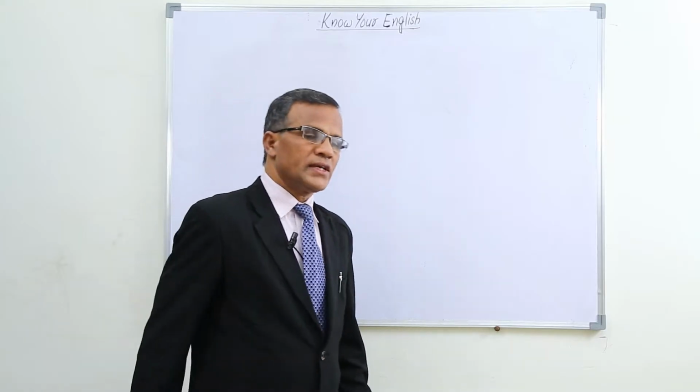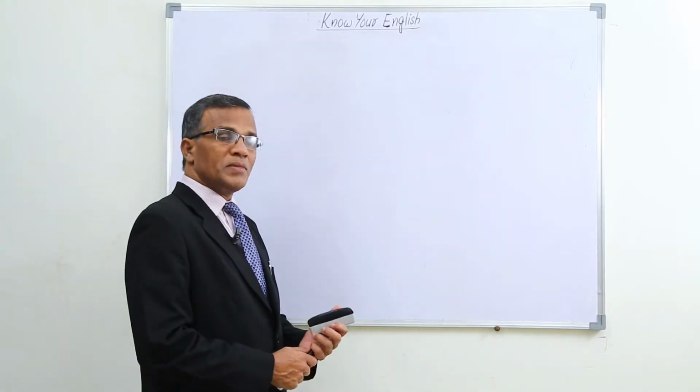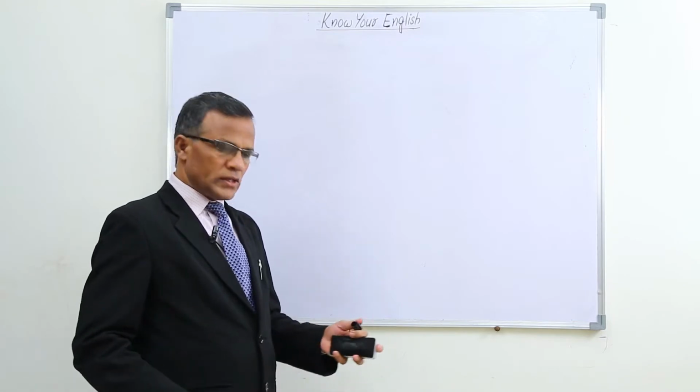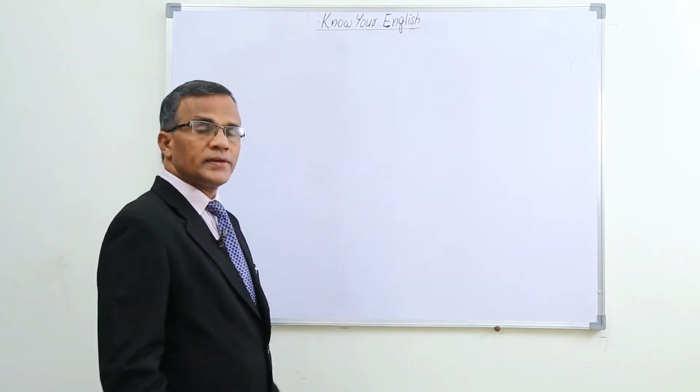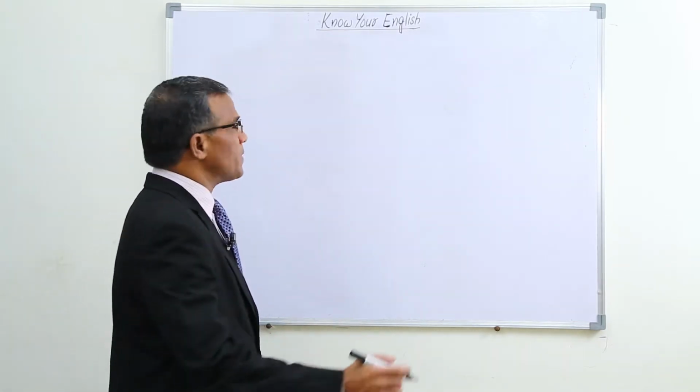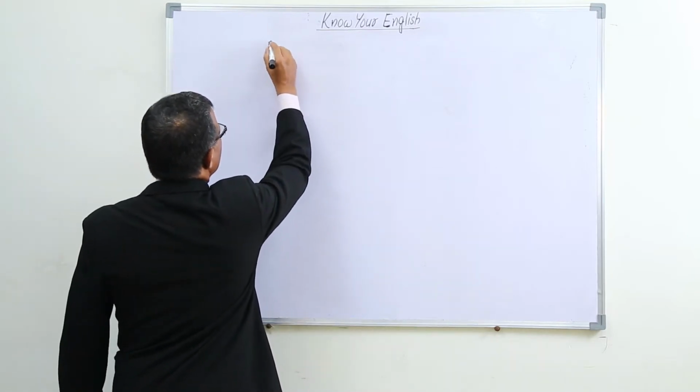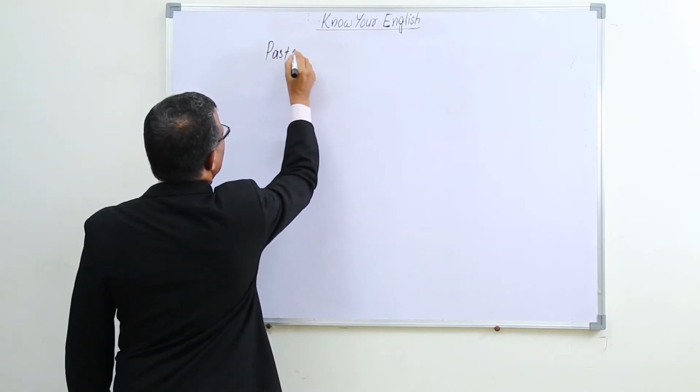So far we have learned how to use could for past ability, and now we are going to learn how to use could for past permission. Past permission.